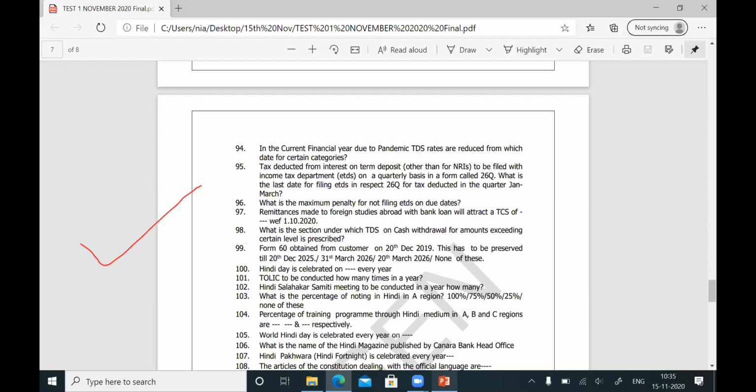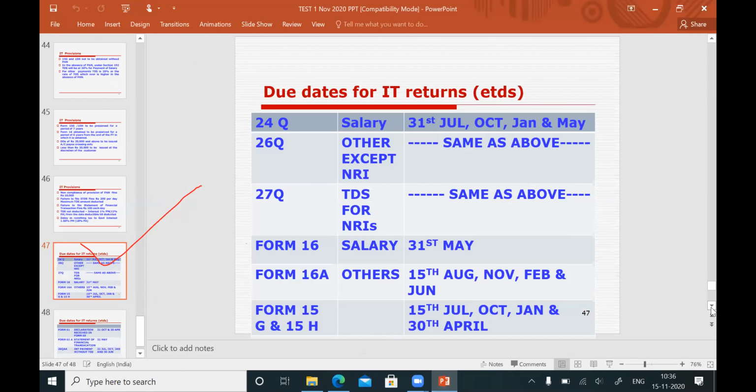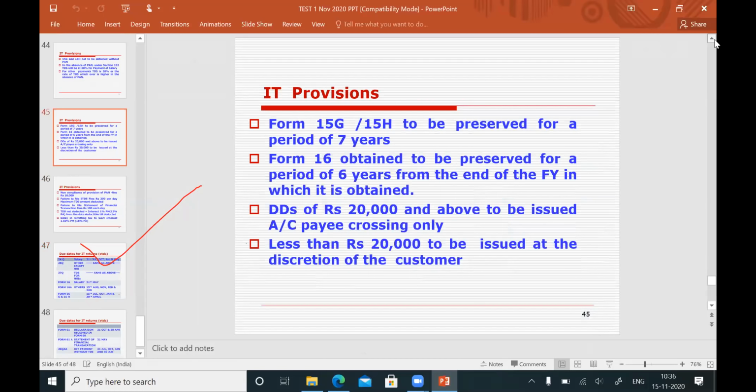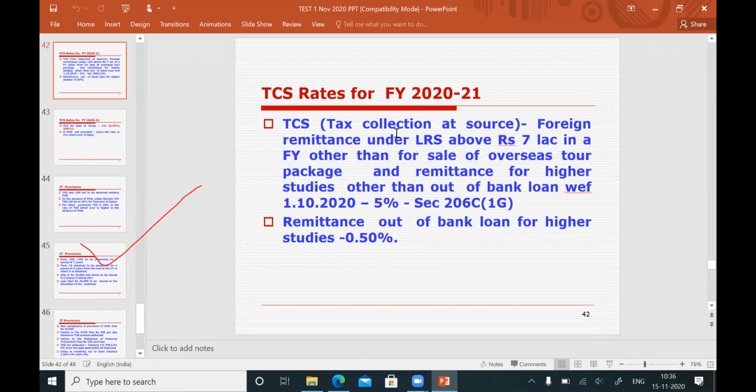The PowerPoint you see, just for information, is very, very important. Okay, this is the ETDS rates. You don't worry about it. TCS. Okay, so please go to the next slide. So TCS, tax collection at source. Foreign remittances under LRS, the Liberalised Remittance Scheme, above 7 lakhs in a financial year.